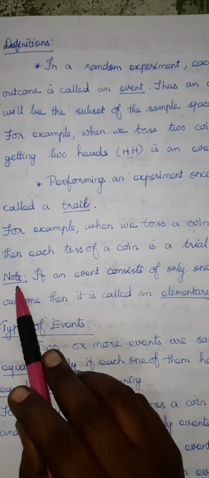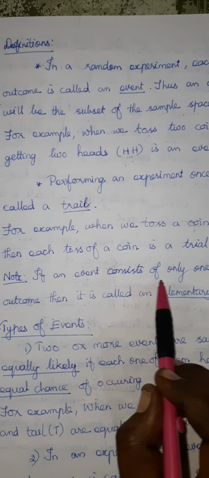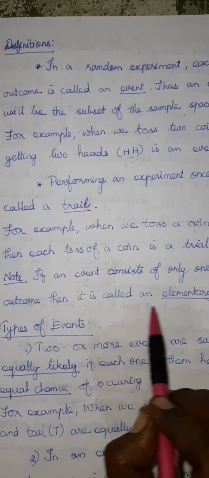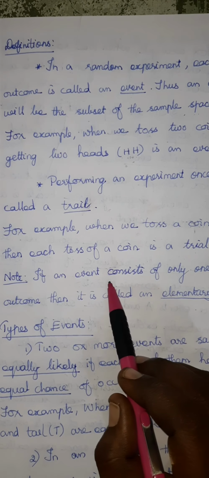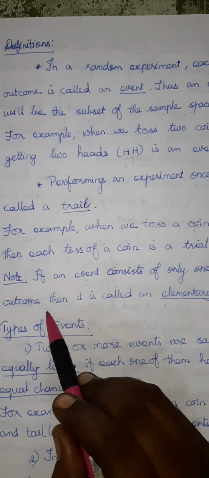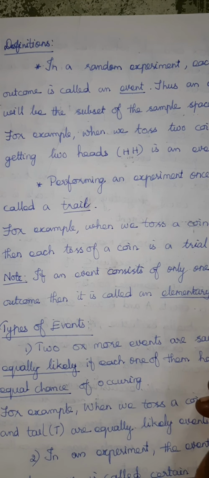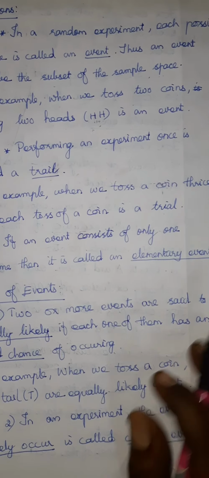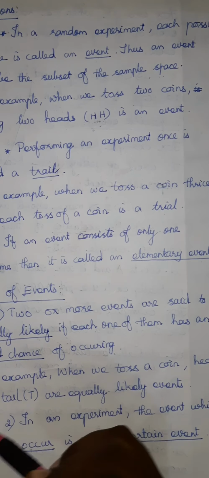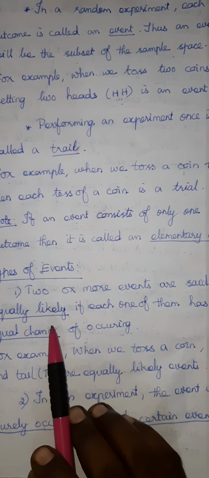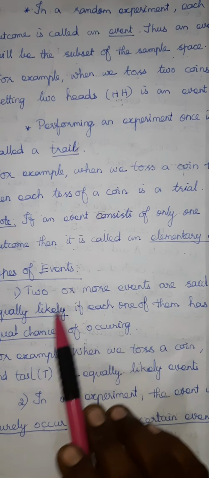Next you see, note, if an event consists of only one outcome, then it is called an elementary event. Exactly only one outcome means that event is named as an elementary event. Now some other types of events are there. Next we can see the types of events.